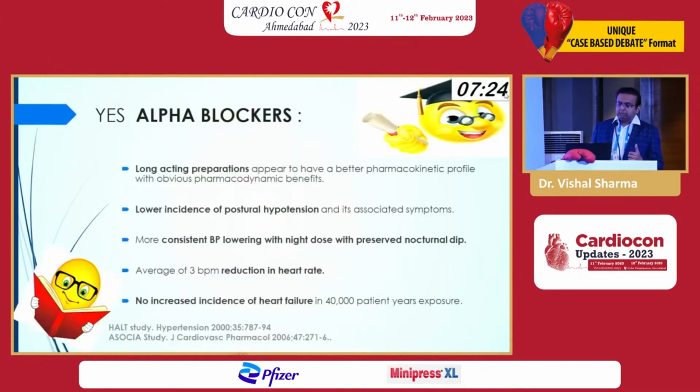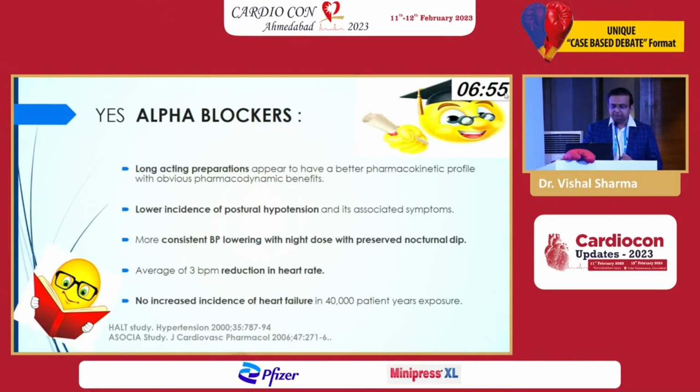Why? The newer alpha blockers are long-acting preparations, the GITS preparations. They are very long-acting, they have a uniform action, and a better pharmacokinetic and pharmacodynamic profile. The postural hypotension incidence has decreased. The blood pressure is uniformly lowered throughout the 24-hour period. The nocturnal dip is in fact preserved with alpha blockers. There is reduction in the heart rate as well. And there has been no increased incidence of heart failure, apart from the ALLHAT trial, which we'll also discuss in a few slides.